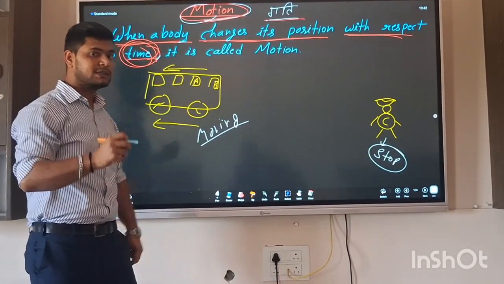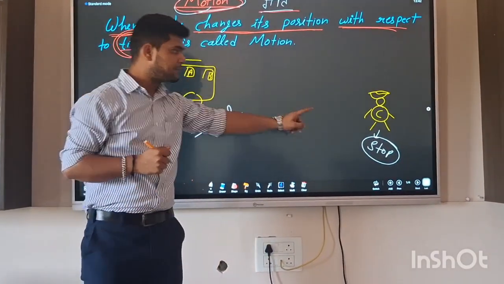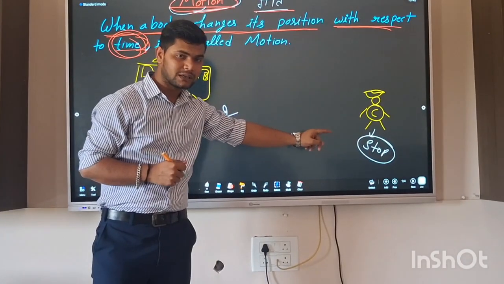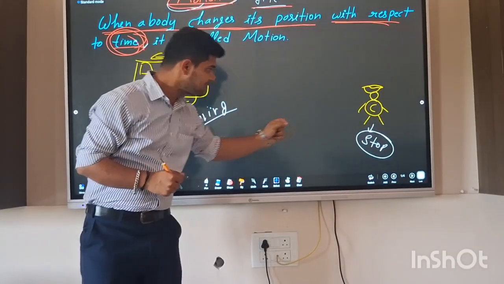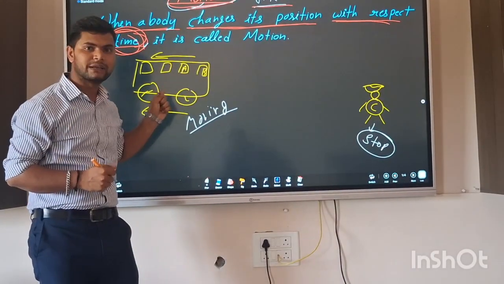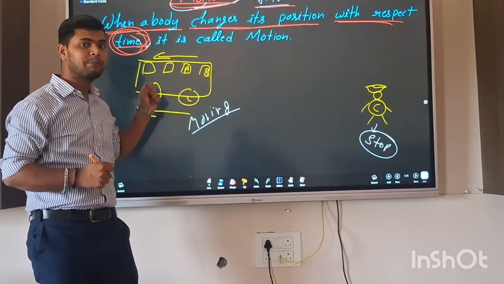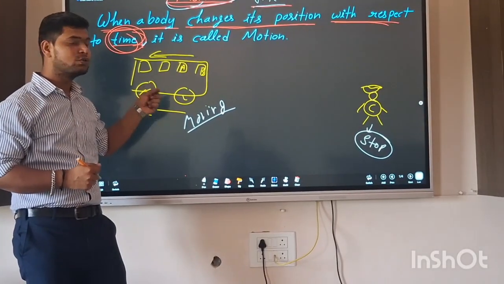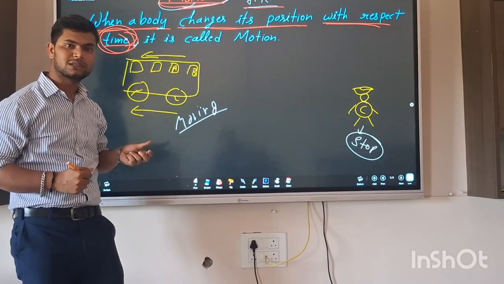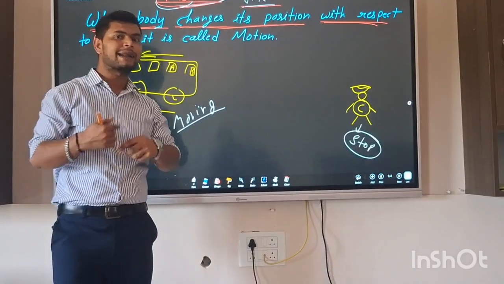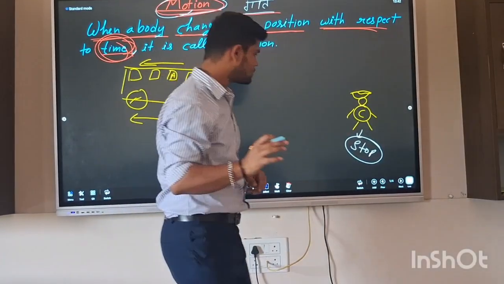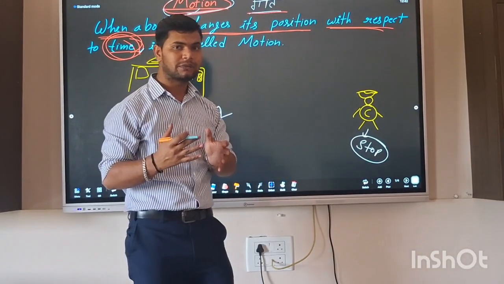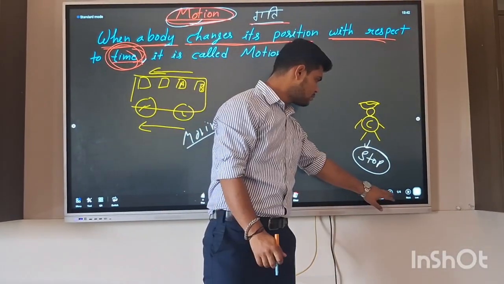So the contradiction is that with respect to C, A and B are moving, A and B are in motion. But according to A and B, both are at rest. So are A and B at rest or in motion? Here is the contradiction. For this, we have another definition of rest and motion.